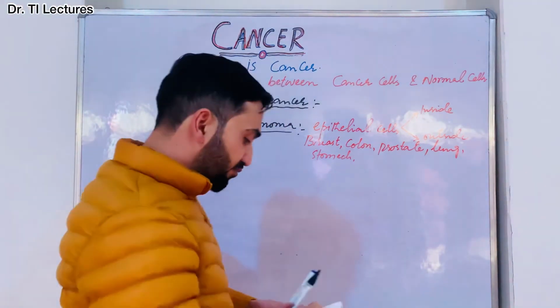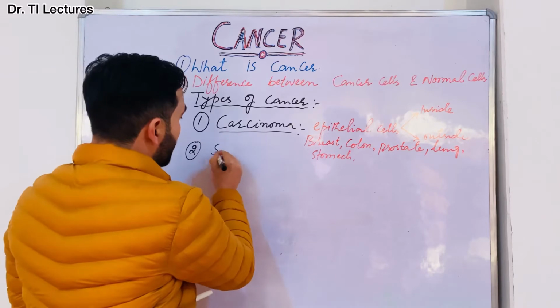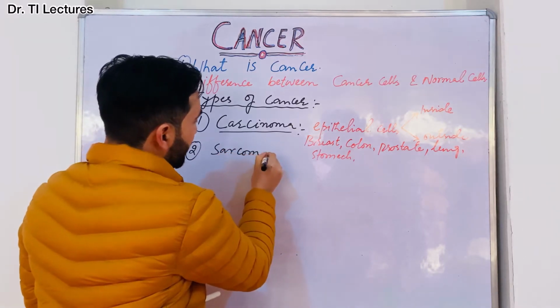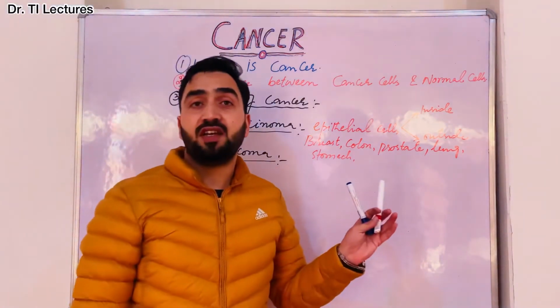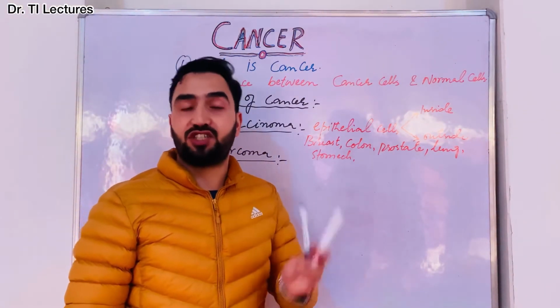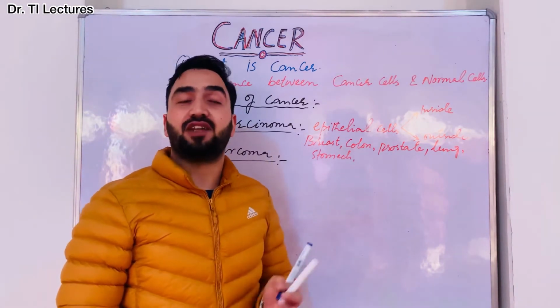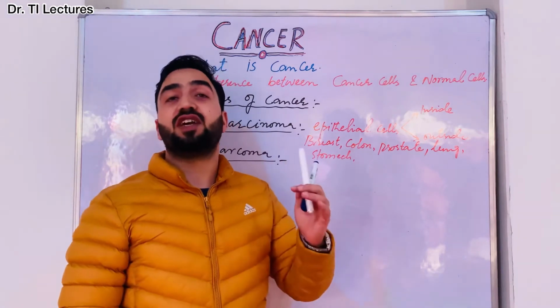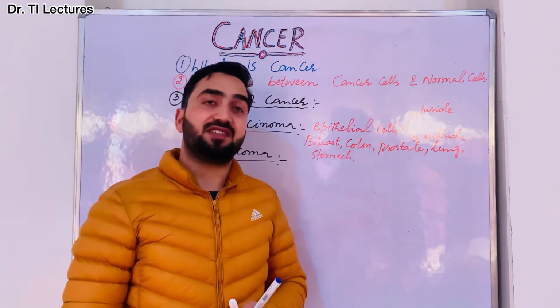Now second type is sarcoma. Second type of cancer is sarcoma. What is sarcoma? These are cancers that are formed in bone and soft tissues, including muscle, including fat, including blood vessels, including lymph nodes, including tendons and ligaments as well, right?